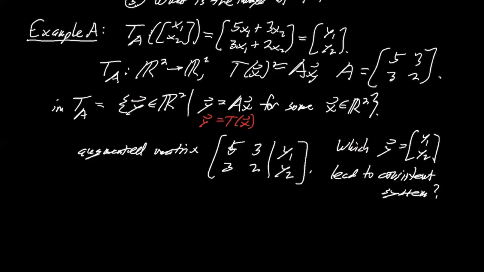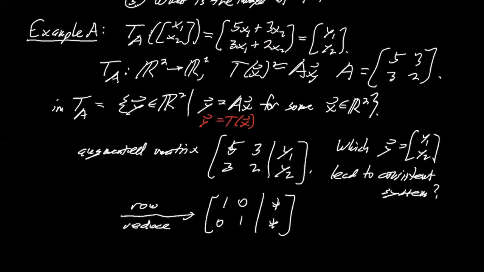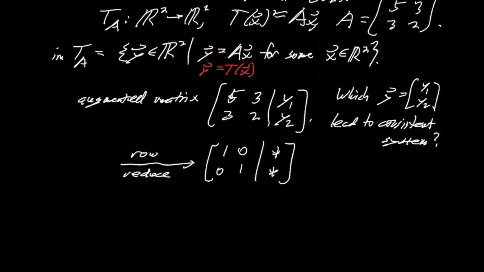But here, if we row reduce, I think you can tell, because the columns are certainly linearly independent, that this is going to row reduce to something that looks like this. And that is always consistent, because there's a pivot in every row. It's impossible to get an inconsistency.